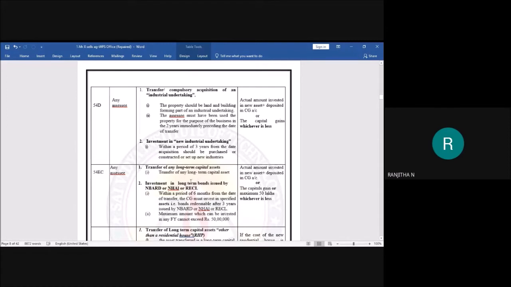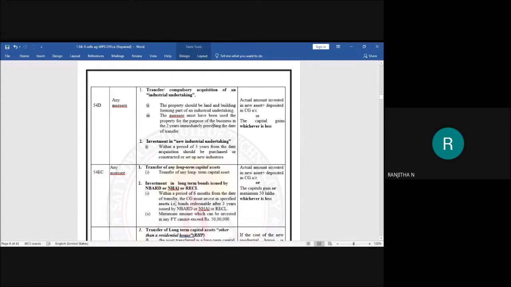The second one is investment in long-term bonds issued by NABARD, NHAI or RECL. If you are making any investment in the long-term bonds, and that must be issued by NABARD, NHAI or RECL, in such a case you are able to claim exemption under this section.